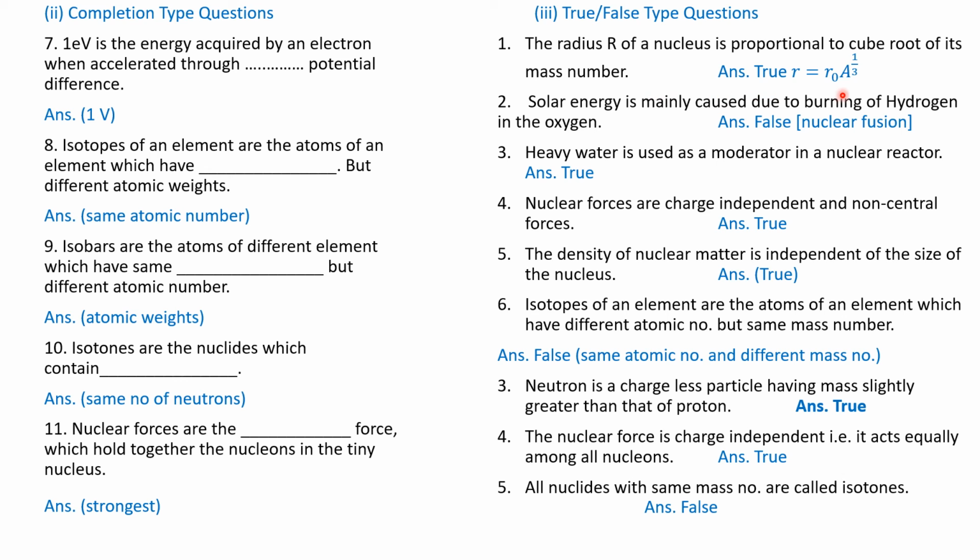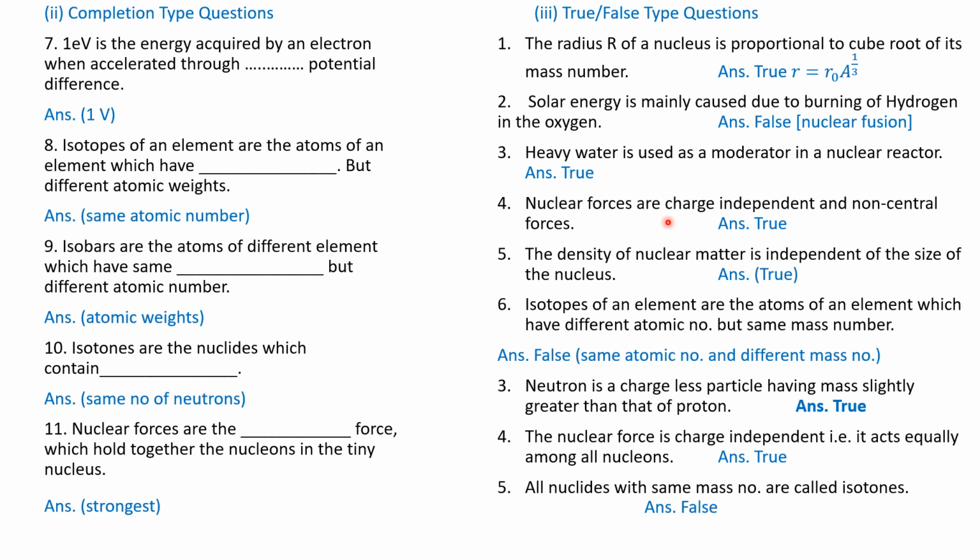It is true. So the radius r is proportional to the cube root, that is A to the power of 1 by 3. Question number 2. Solar energy is mainly caused due to burning of hydrogen and oxygen. It is a false statement because solar energy is due to nuclear fusion. Question number 3. Heavy water is used as moderator in nuclear reactor. It is true. Question number 4.